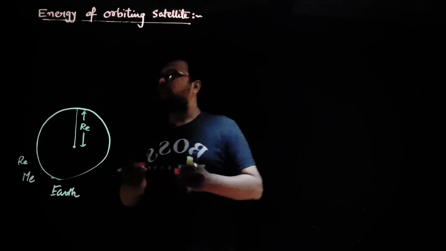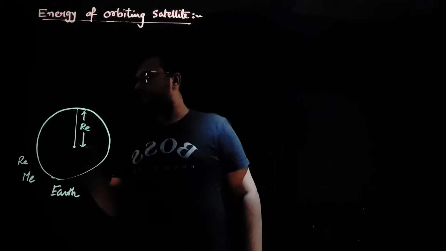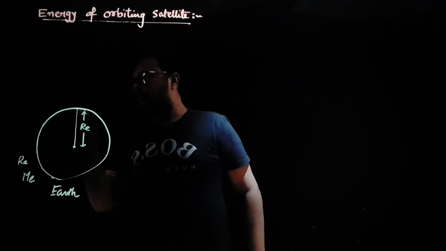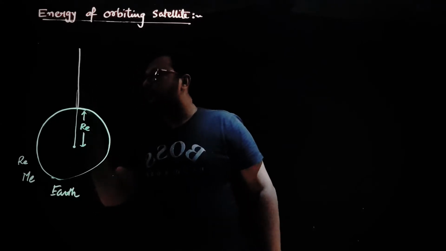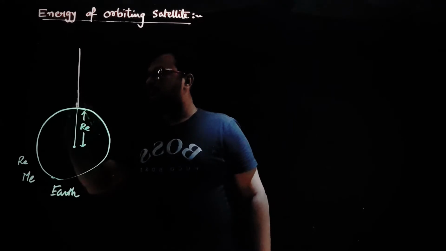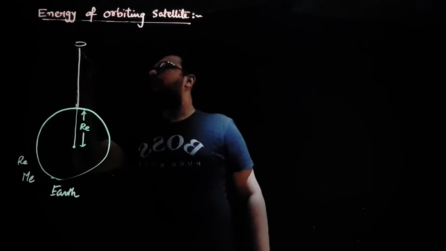Suppose a satellite is orbiting around Earth somewhere over here.